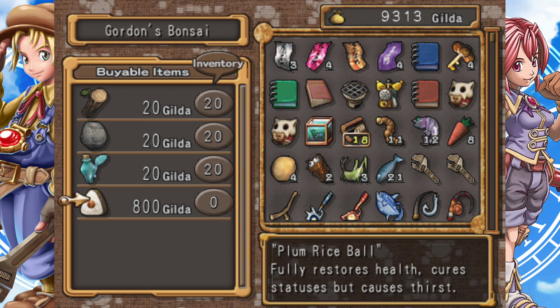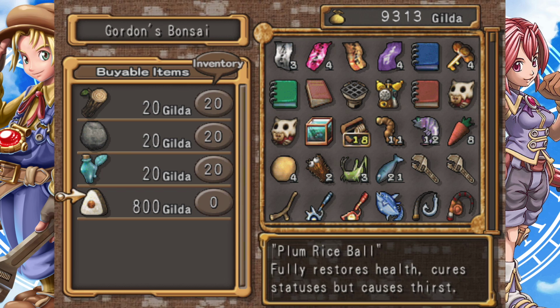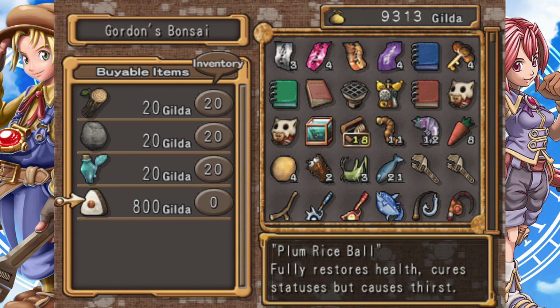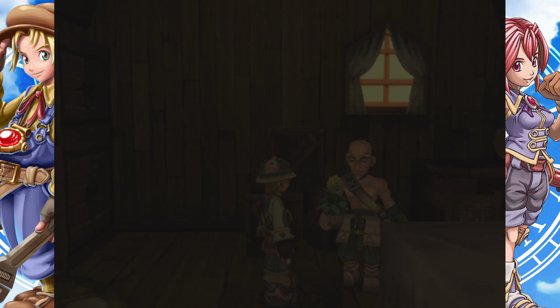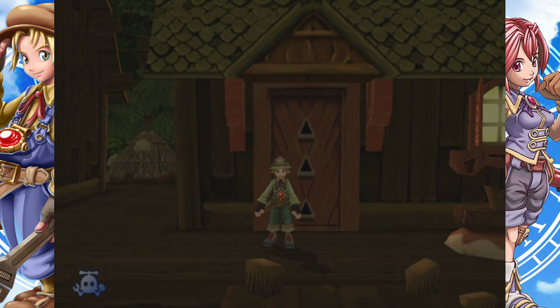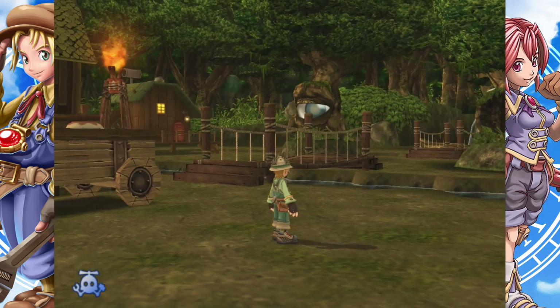And we have plum rice bowls. Fully restore health, cure statuses, but causes thirst. Interesting. It seems good on paper, but I don't know. You're way better off just having multiple items for this type of stuff. Like, you do have a limit on your inventory, but at the end of the day, does it really matter?